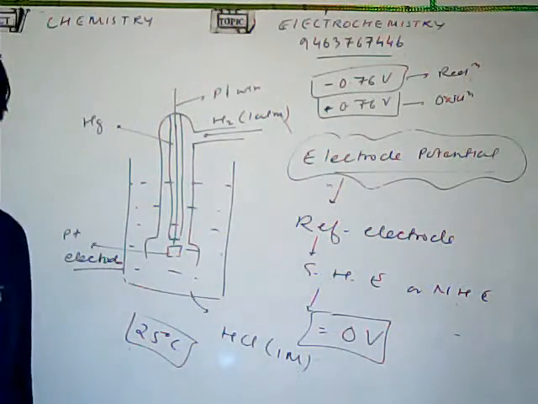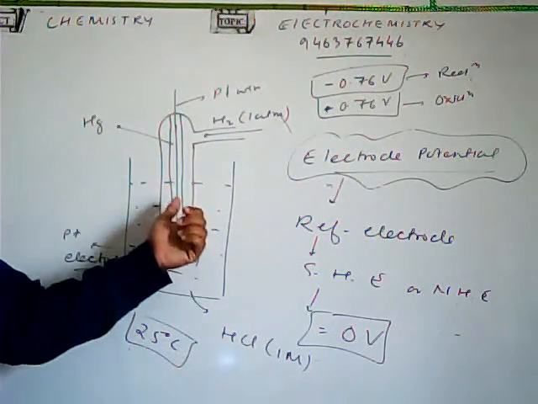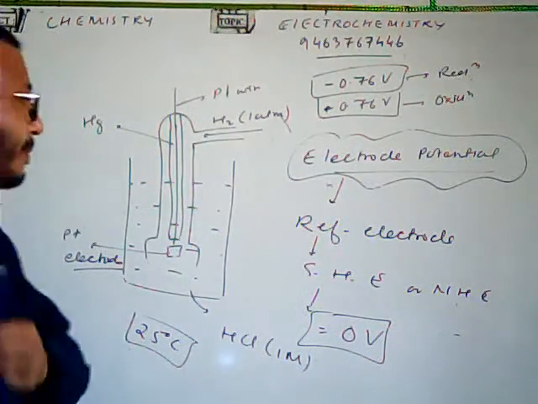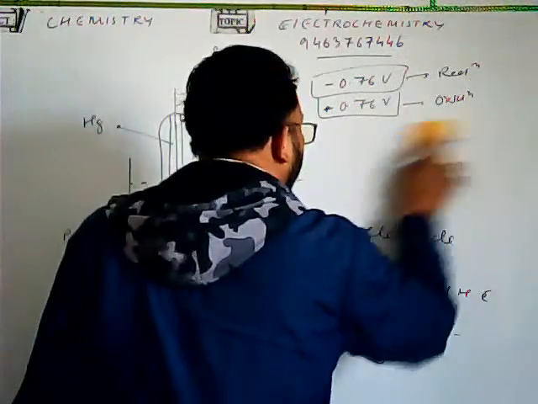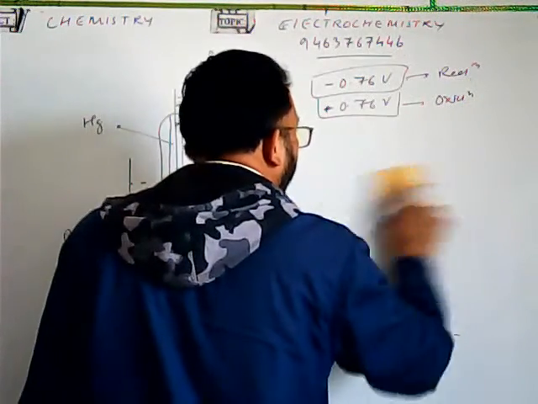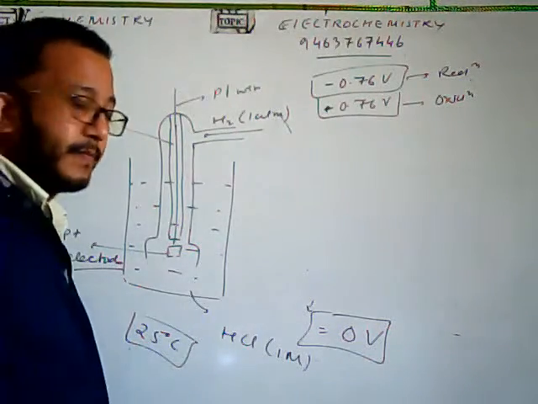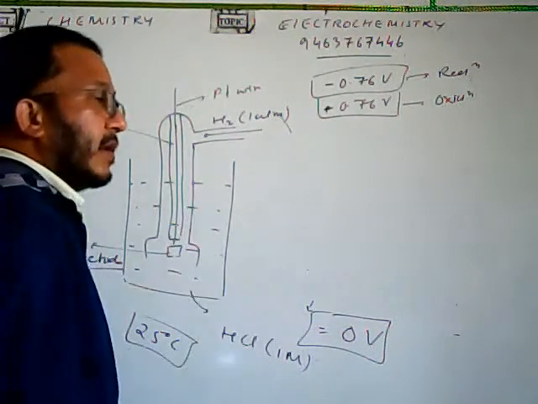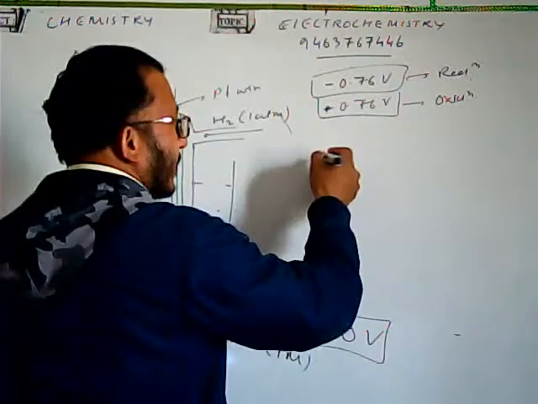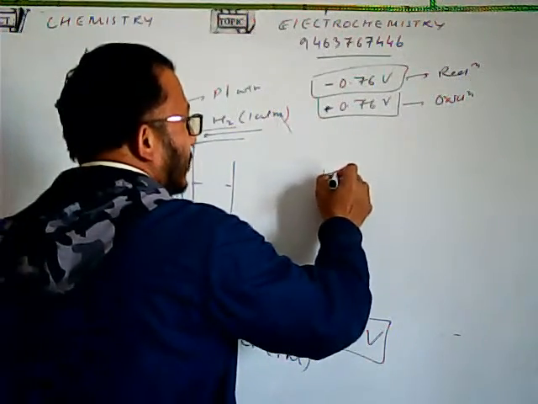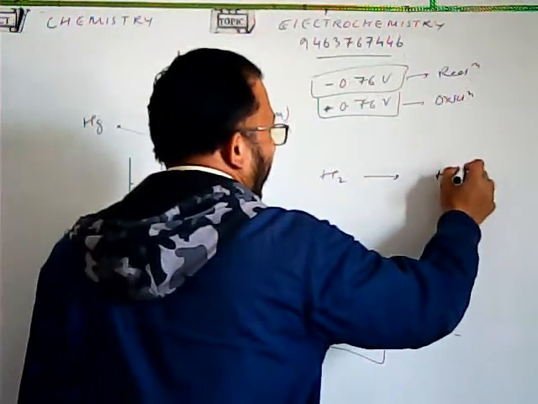Okay. Now, when this electrode, the reference electrode, will be behaving as the oxidation half cell, in that case, it will be undergoing oxidation, and the reaction that will be taking place here is H2 will go into the solution as H plus.